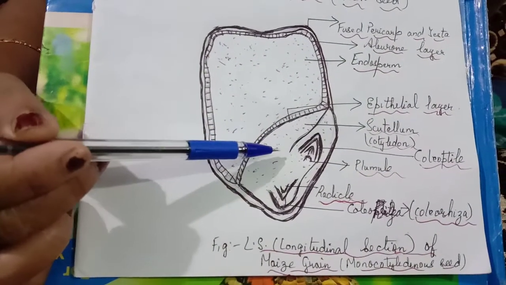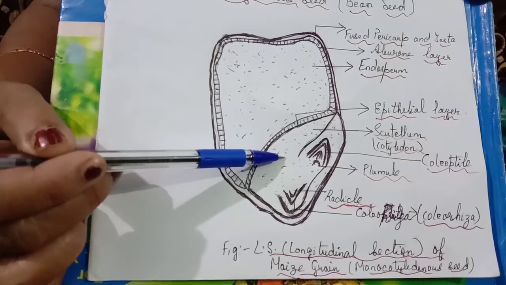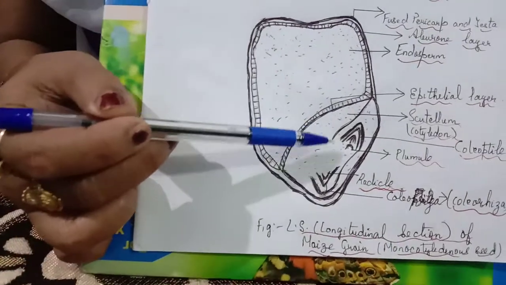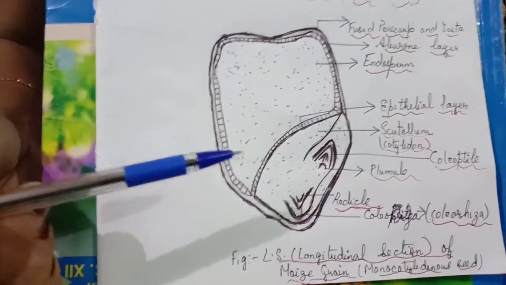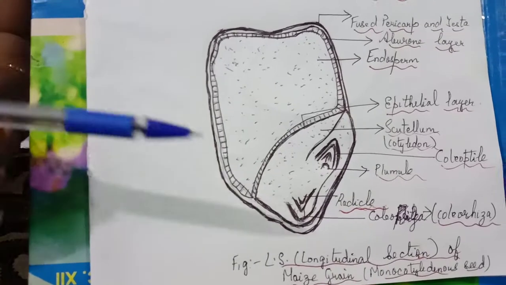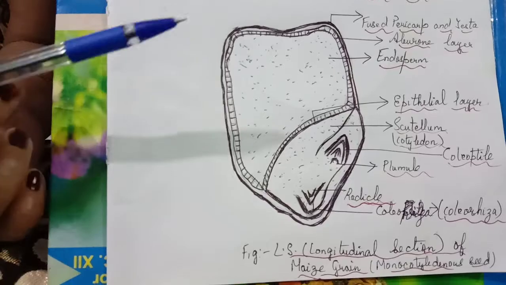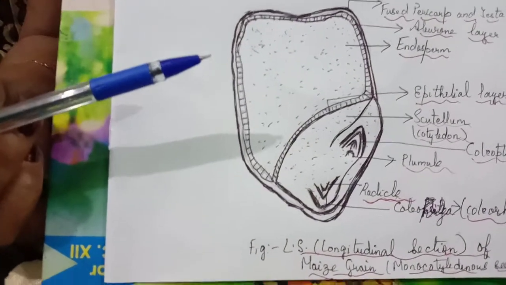Now the embryo in the maize grain is called the scutellum, and you can see these two structures called the radicle and plumule. A protective sheath covers the radicle, which is called the coleorhiza, and the protective sheath that covers the plumule is called the coleoptile.